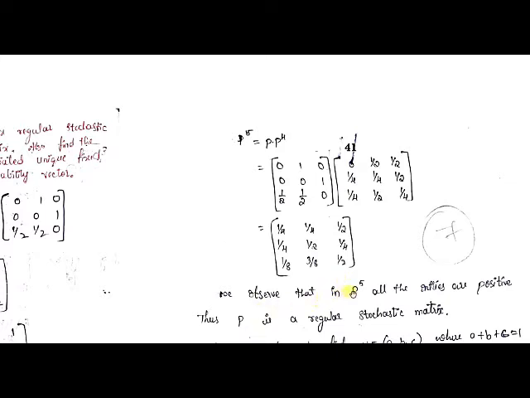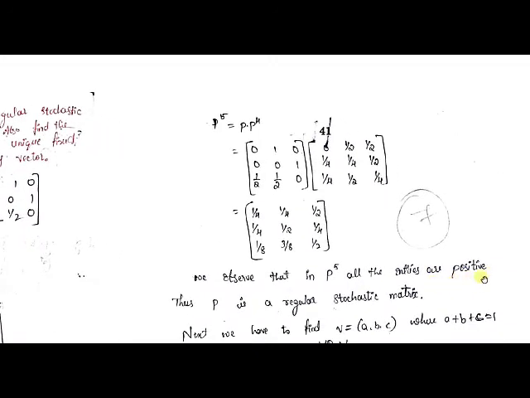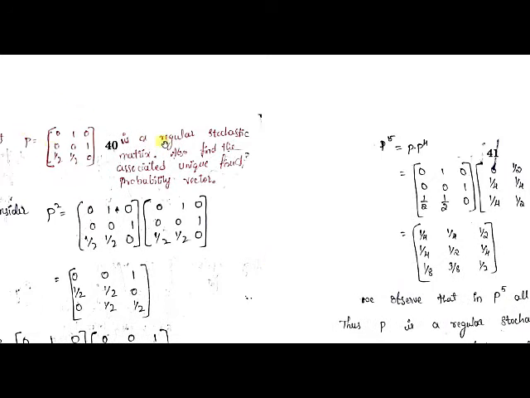See, we observe in P power 5, in this P power 5, all the entries are positive. We cannot find any zeros here, right? All the entries are positive. Thus, P is a regular stochastic matrix. Thus, the given P is a regular stochastic matrix.